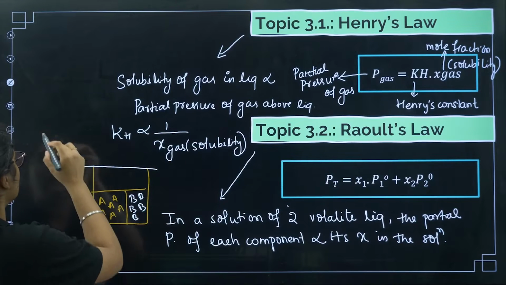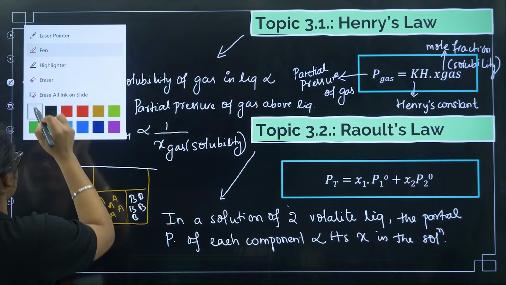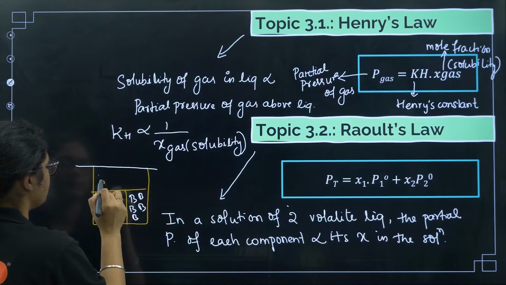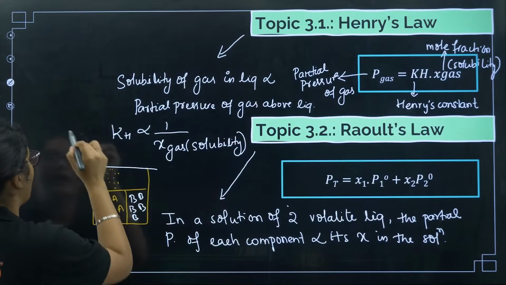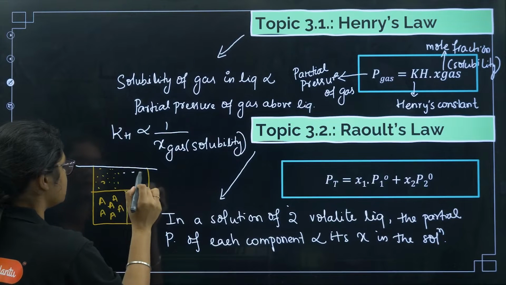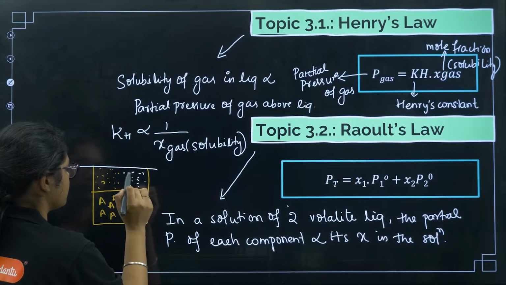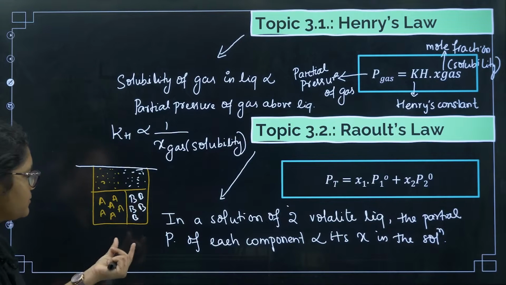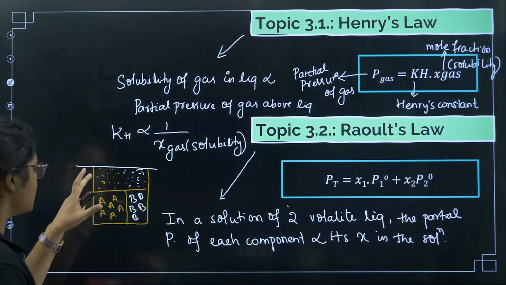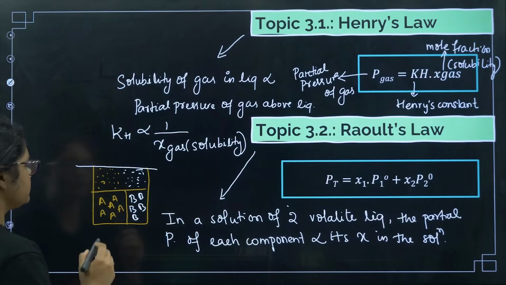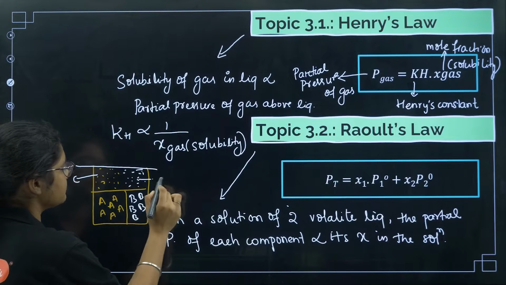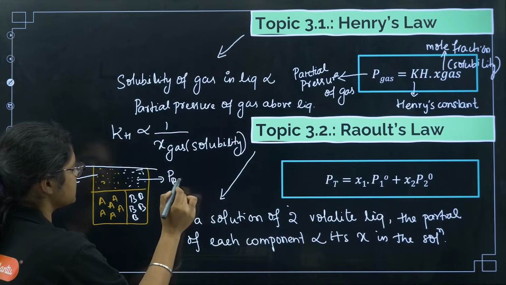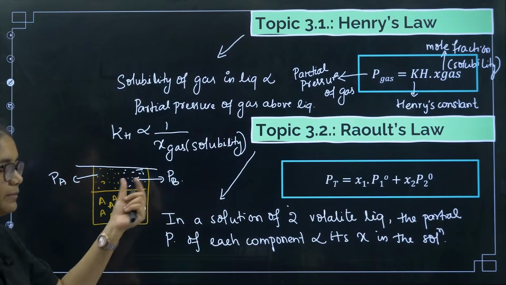have a closed container. So I'll get vapors of A here. Vapors of A will be produced, and at the same time vapors of B will also be produced. So the vapors of A which are produced here, we call the partial pressure of A, and the vapors of B which are produced here, we call the partial pressure of B. Right, PA is there, PB is there.